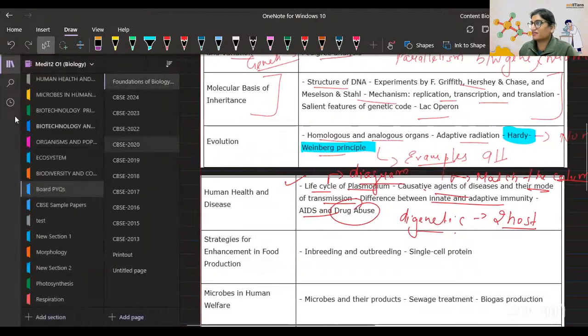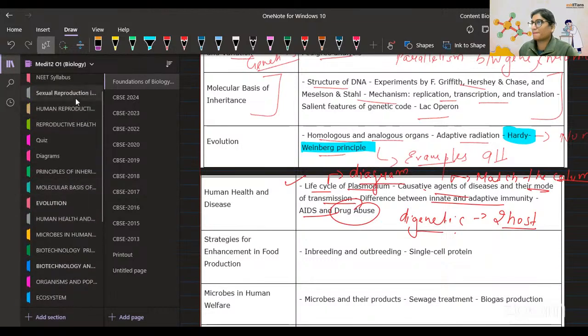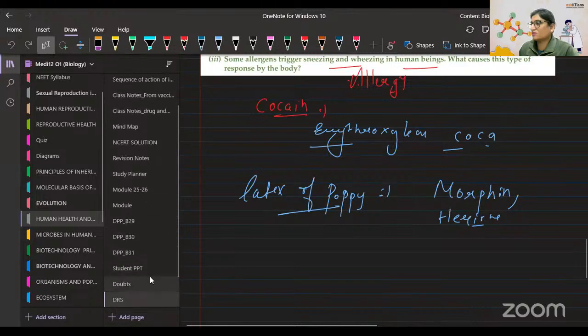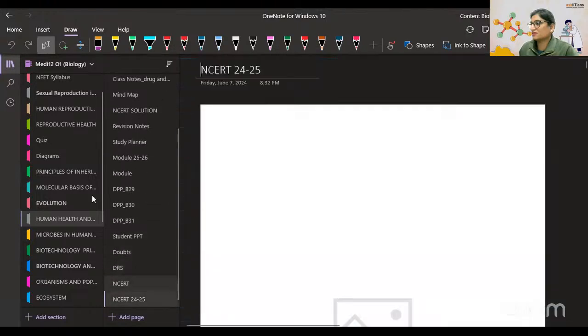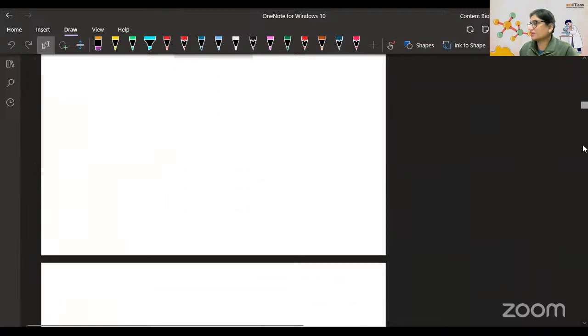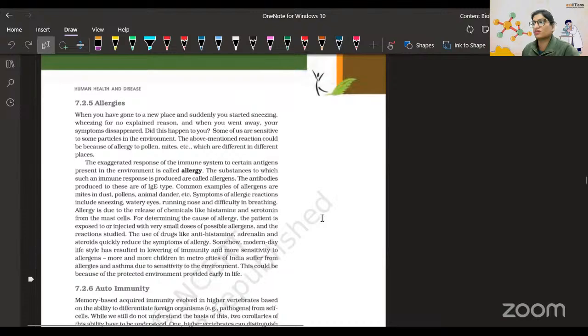Just a second. If you are going to the chapter, where is health and disease there? Let me open the NCERT. If you are looking at the NCERT, I might have written something on this, but there is a paragraph where all the drugs are mentioned, the structure is given, and where these are extracted from, and all that.